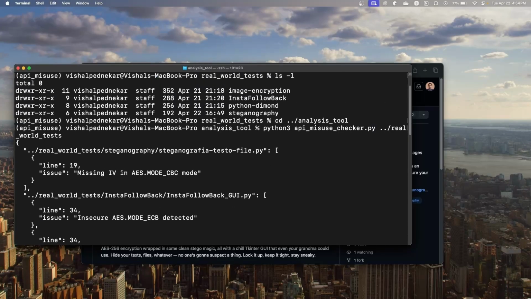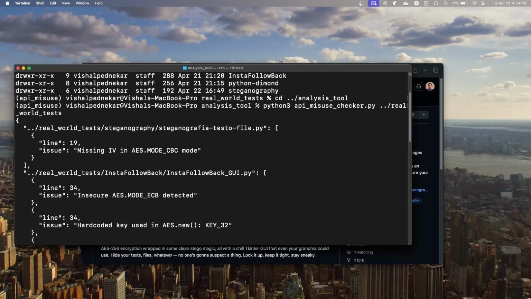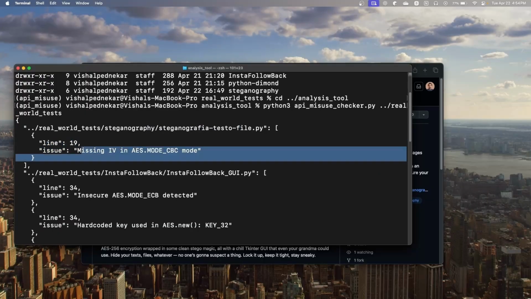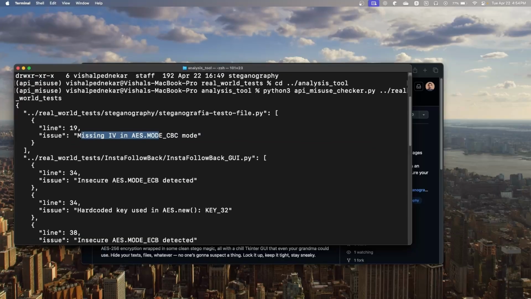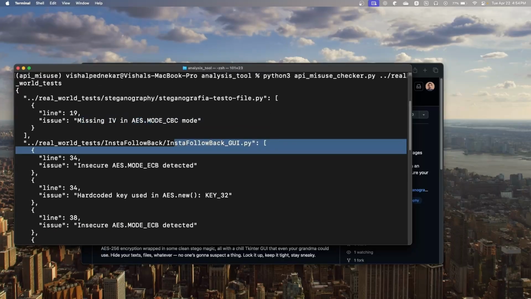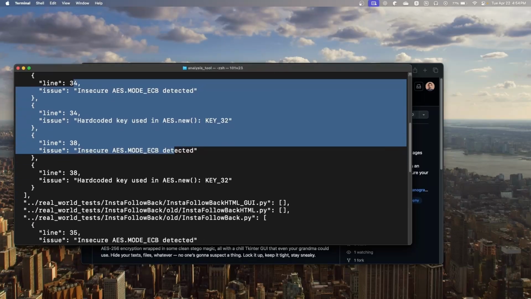So steganography, it's got a vulnerability on line 19. There's a missing initialization vector in the CBC mode. Then we got the insta follow back. We got those same three vulnerabilities.